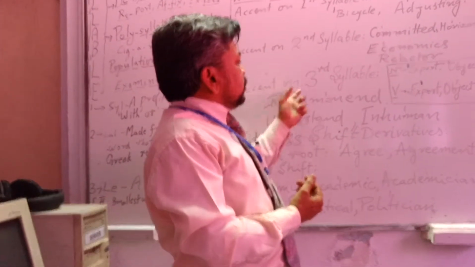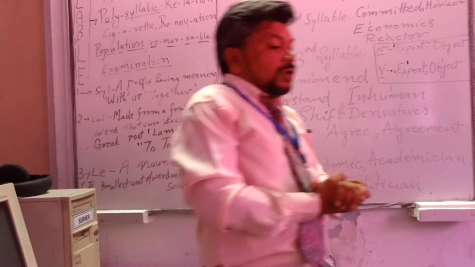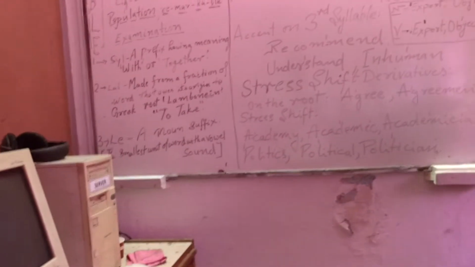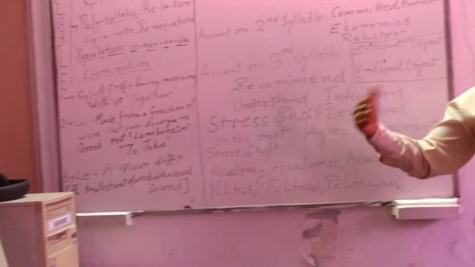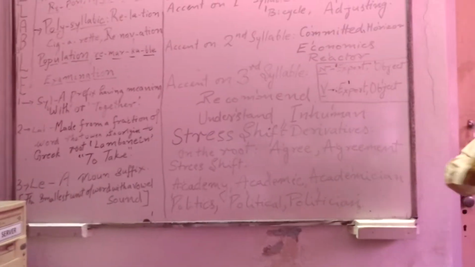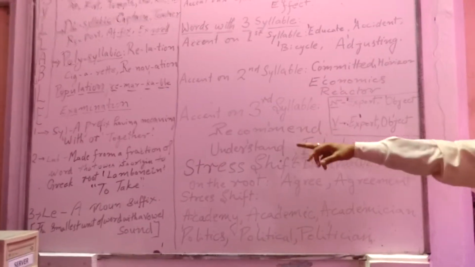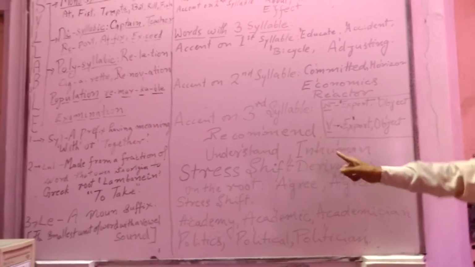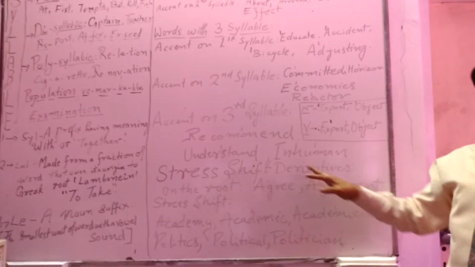Coming to the accent on the third syllable, we will notice that there are a few words that carry the third syllable accentuated, that is, stress pronounced more prominently, like recommend, understand, inhuman.